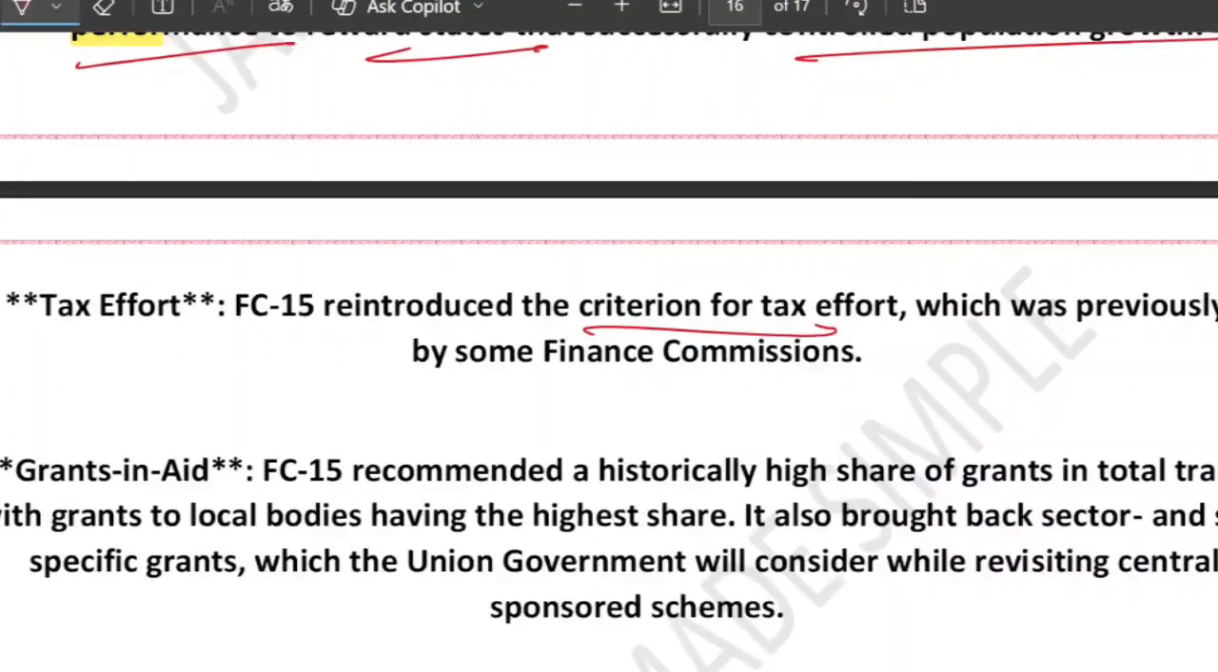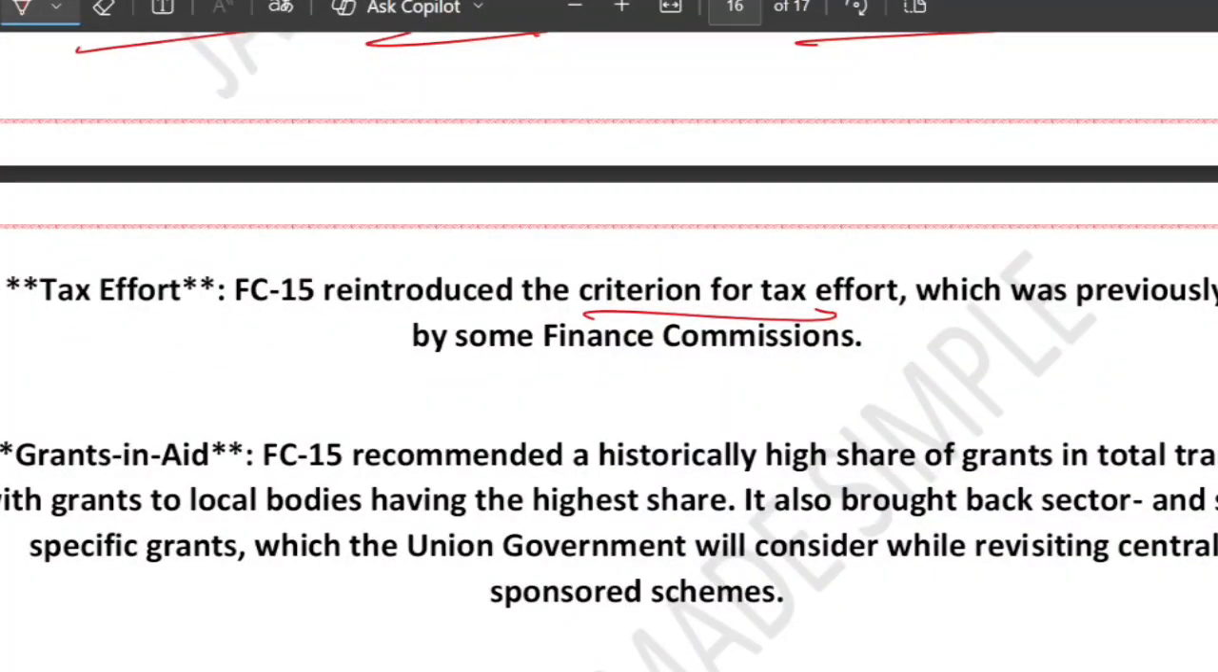Then comes grant in aid. So what is the meaning of this term grant in aid?